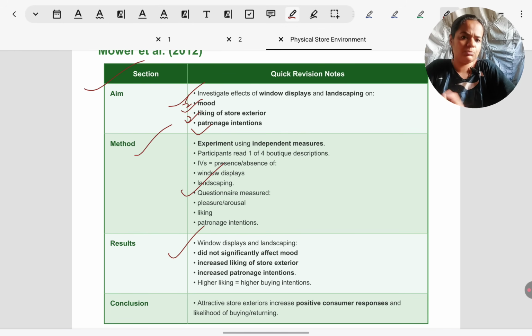In their results, what was the outcome of the study? They found that when window displays and landscaping both were present, people showed greater liking of the exterior, so they gave higher ratings for how much they liked the exterior when they read about it. They also showed higher patronage intentions. They also indicated that they would recommend the store to others and they would like to come to it again. But if there were no window displays and no landscaping, that is for the control group, then there was no liking and no increased patronage for the store.